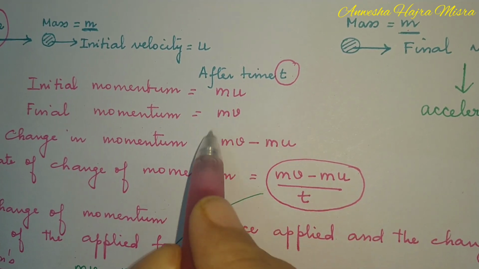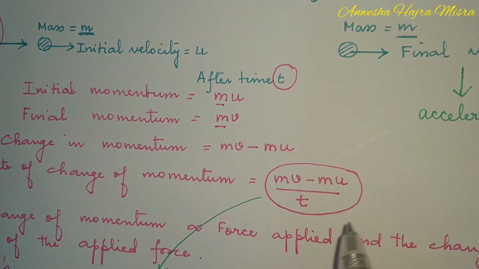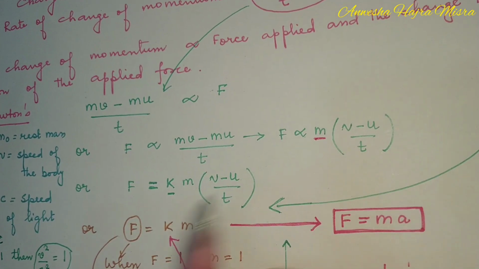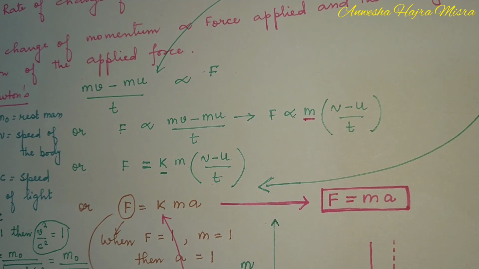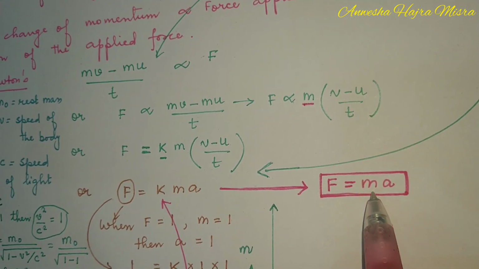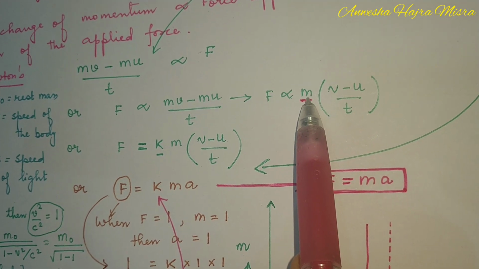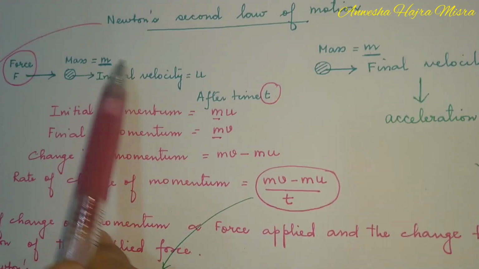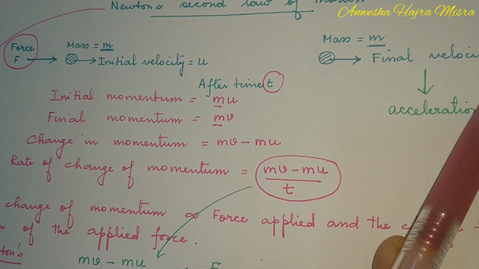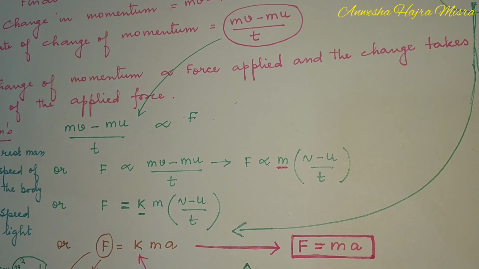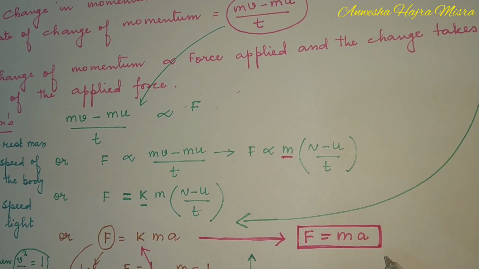Here the mass was the same for both v and u, so I could have taken the mass outside, and then this was my acceleration. Now if mass changes, if mass becomes m1 when the speed is u and m2 when the speed is v, then you cannot take this m common. Then you won't get this formula.